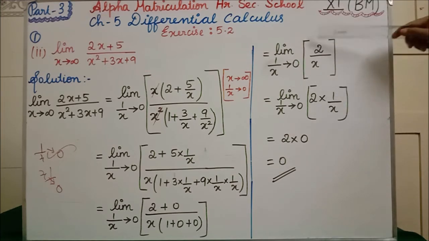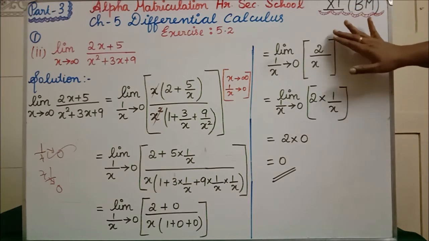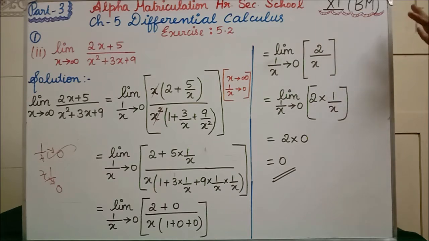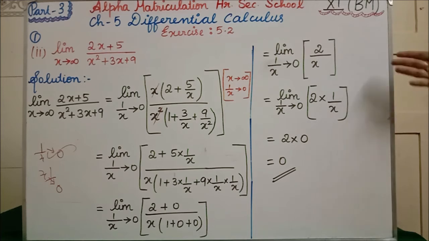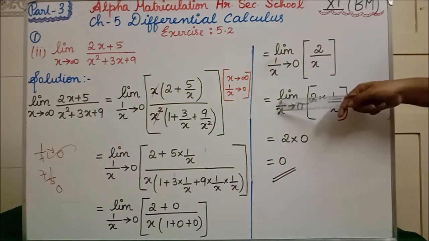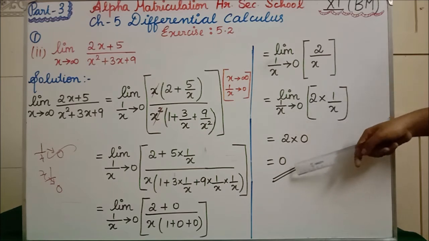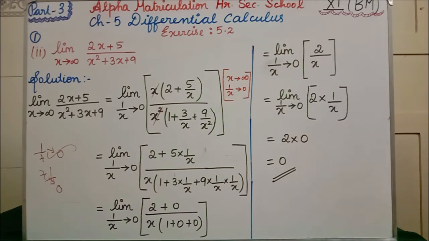Now this 2 by x, why are we writing 2 into 1 by x? Students, why I am writing this form is that by this itself we can conclude 2 into 0 equal to 0. Clear? So to help you understand better, I am writing it. Once you become familiar, you need not write this step. You can directly apply here and write the answer 0. Clear? 2 into 1 by x. If 1 by x tends to 0, then 2 into 0 is 0. So now the second subdivision answer is 0. Clear? Next we will see the third subdivision.